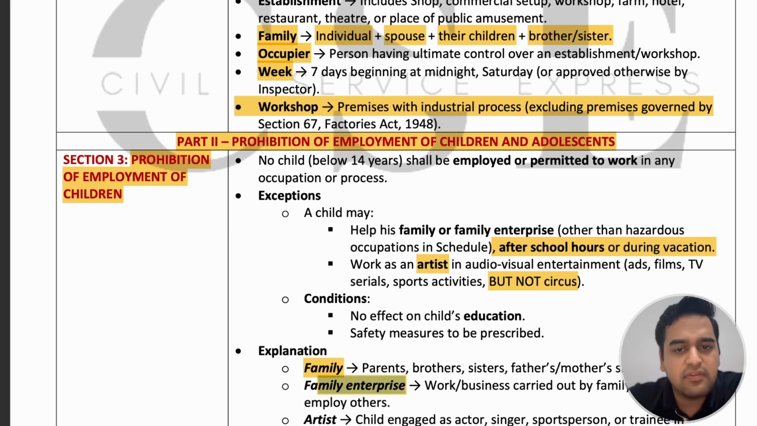Family enterprise means any work, any business carried out by the family members. Means we are talking about these family members. If they are carrying out any work, then the child can work in that establishment also.